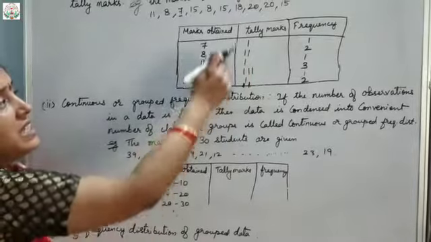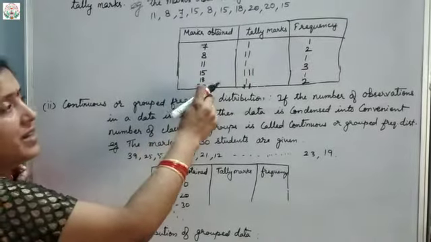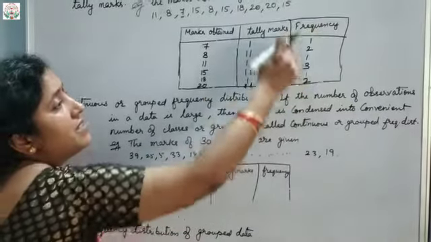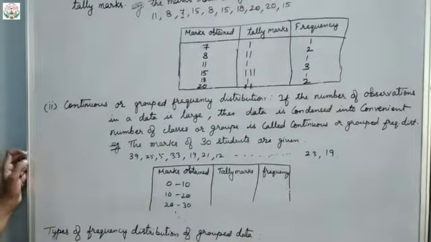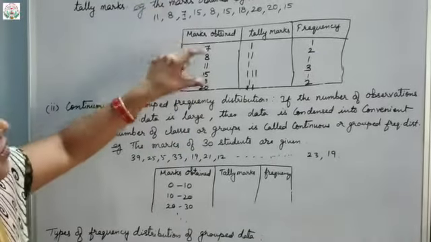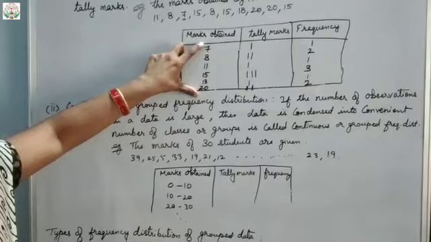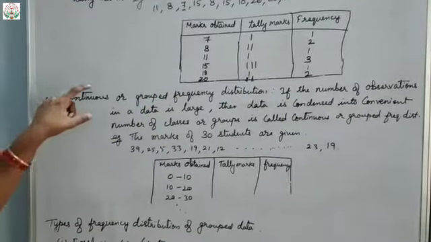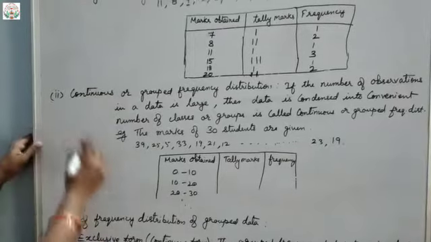So these are my tally marks, and this is the discrete data. That means the individual data I have written here. And this is the discrete frequency, the frequency for this discrete frequency distribution of the raw data. This is the raw data given to us. On the basis of this we have made the frequency table. Clear?